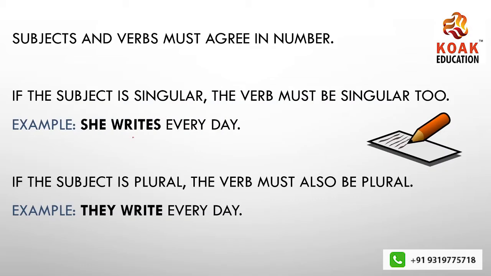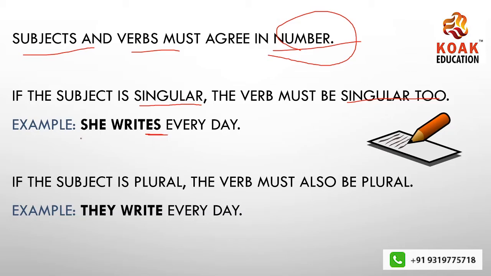And as you can see, it is so clearly written that subjects and verbs must agree in number. Okay, they have to agree in number. As I said, if the subject is singular, the verb must be singular too. For example, I have taken a sentence: She writes every day. When I say she writes every day, she is one, that is a singular subject, and writes is also a singular verb. If the subject is singular, the verb must be singular.